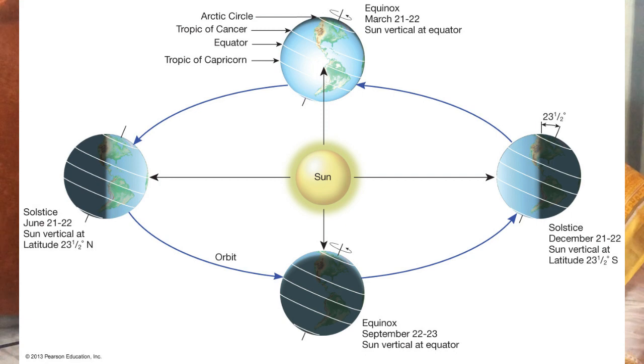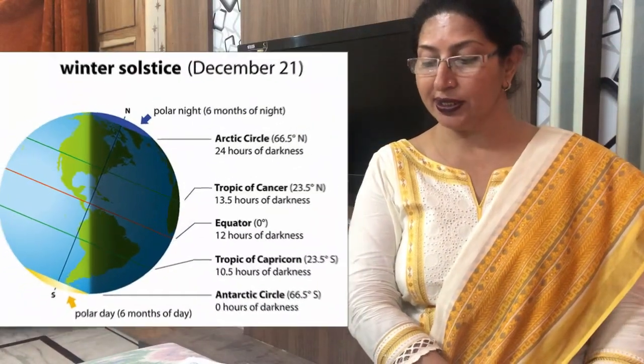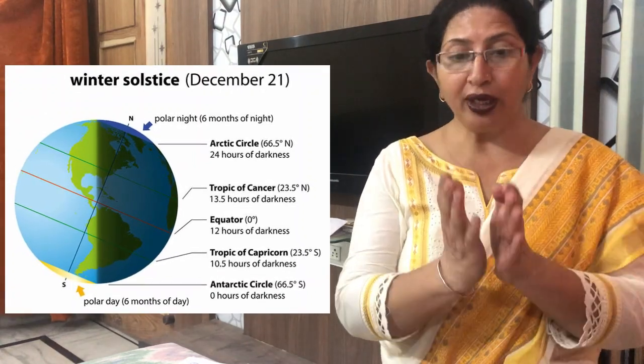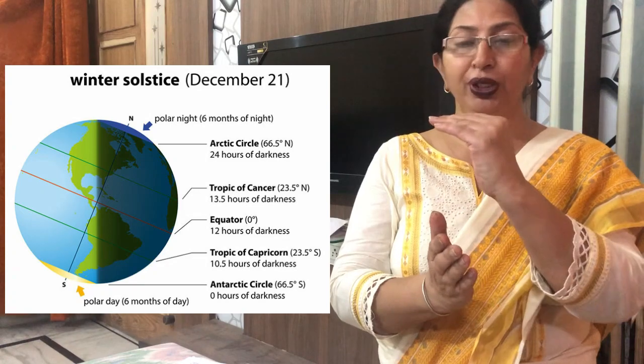On December 22, the Sun shines overhead on the Tropic of Capricorn in the southern hemisphere. At this time the northern hemisphere is having winter solstice, as the earth receives oblique rays of the Sun beyond the Tropic of Cancer.